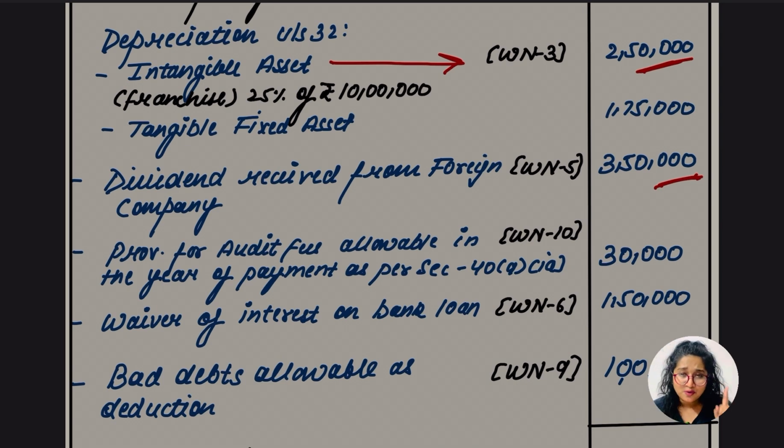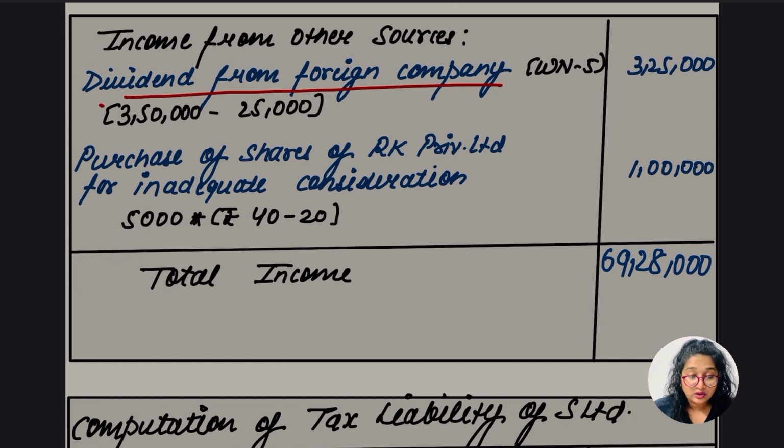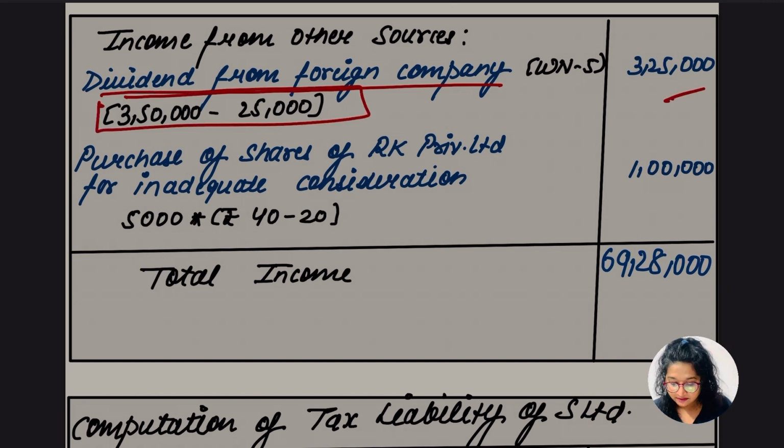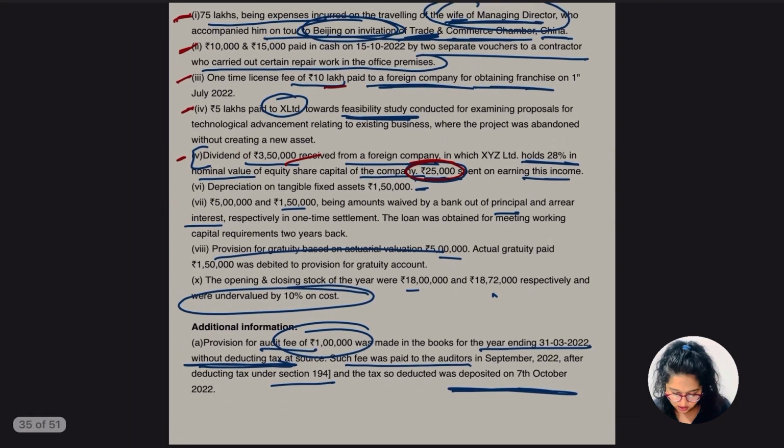Okay, one more adjustment is there. And that adjustment is here: dividend from the foreign company which had income from other sources. We have taken 3,25,000 here, as 3,50,000 is the dividend income amount, and 25,000 was the expenditure done here. So we have taken 3,25,000 here. Okay, so hope there was not much confusion.